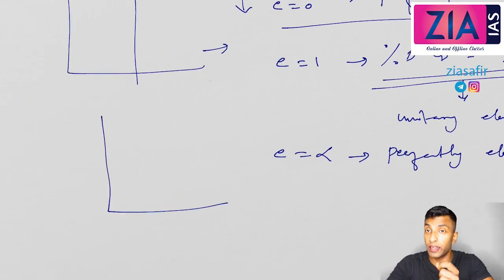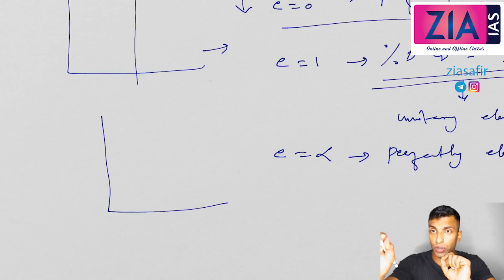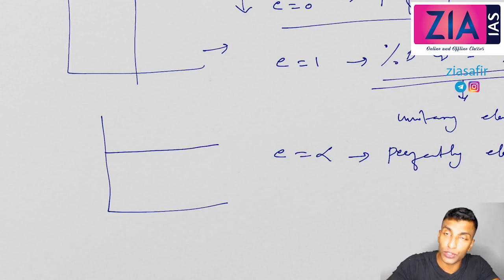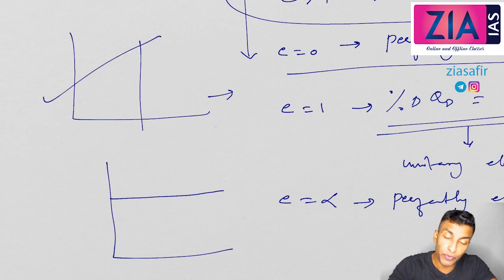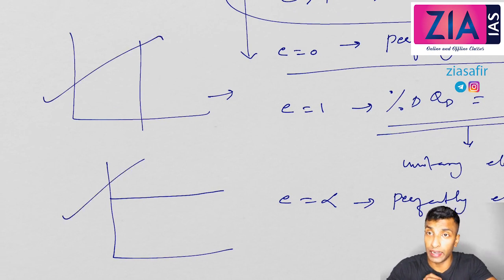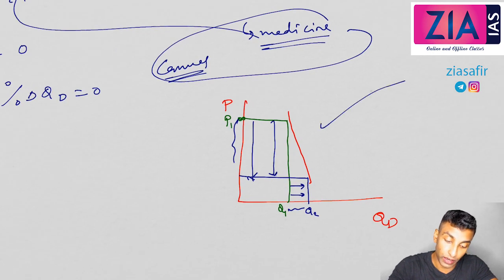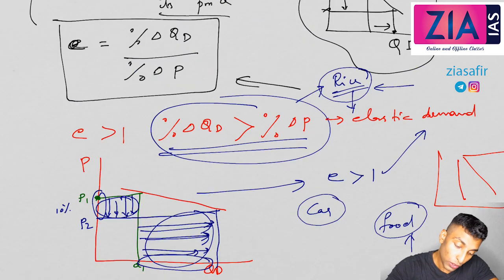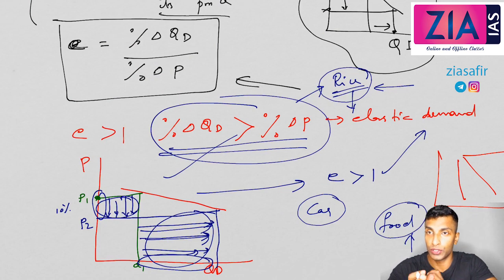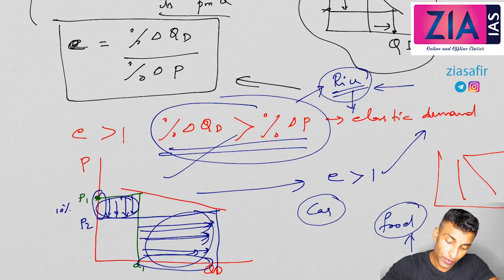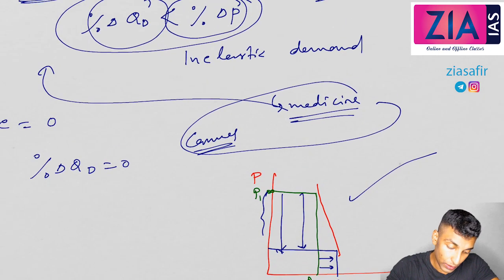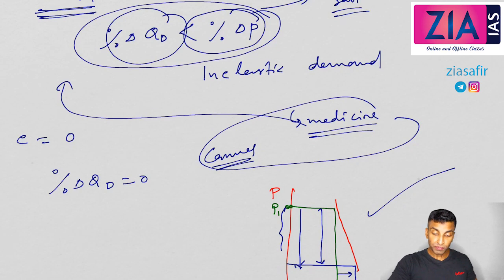This will be earlier elastic demand close to horizontal, that means flatter. Now it will be perfectly elastic, so it will be horizontal. So vertical means perfectly inelastic, horizontal is perfectly elastic, close to vertical is inelastic, close to horizontal is elastic. Okay, and the other one we have seen, that is unitary elastic also. So these are the 5 theoretical possibilities.